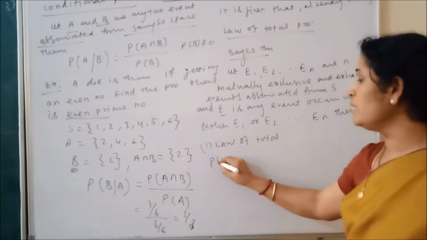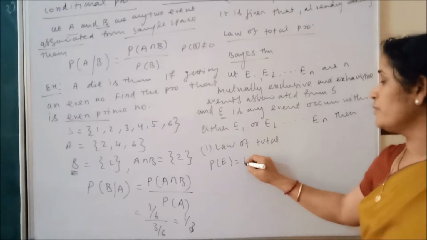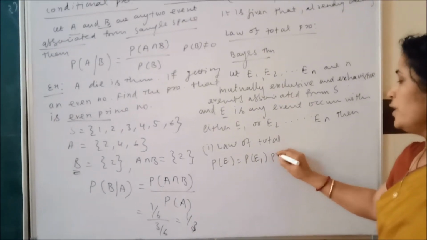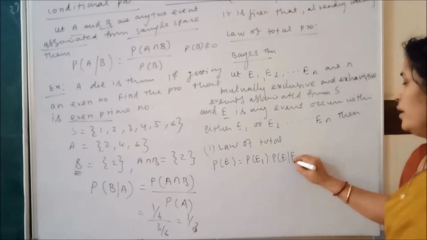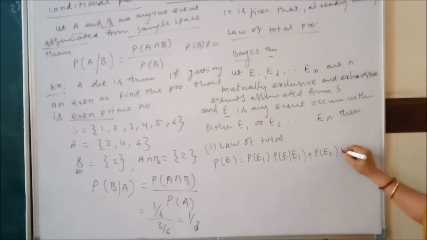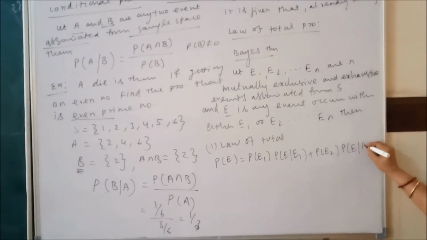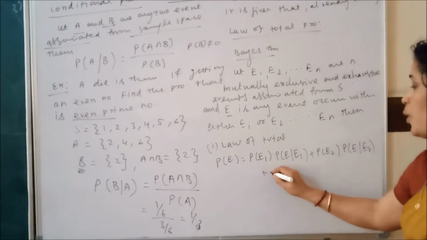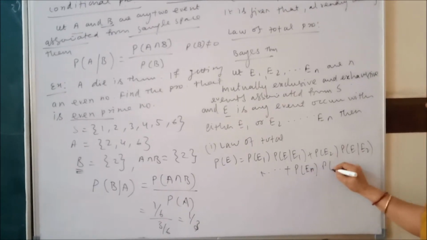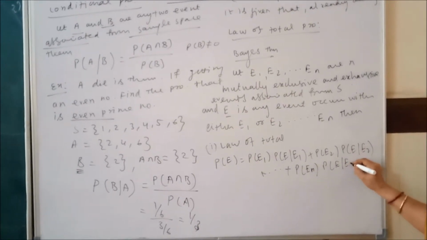I am giving the formula straight away: P(E) equals probability of E1 into probability of E by E1, plus probability of E2 into probability of E by E2, plus etc., probability of En into probability of E by En. This is called the law of total probability.